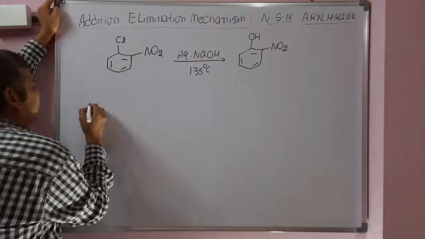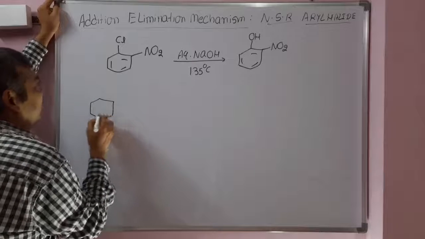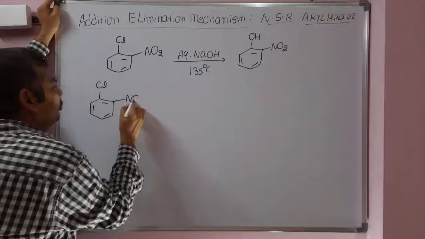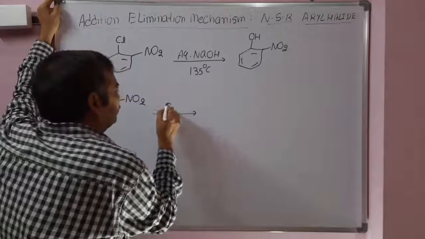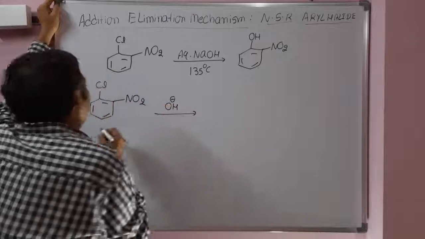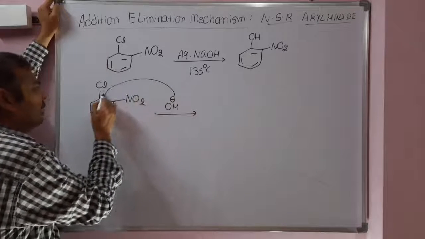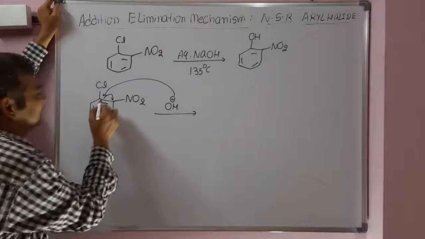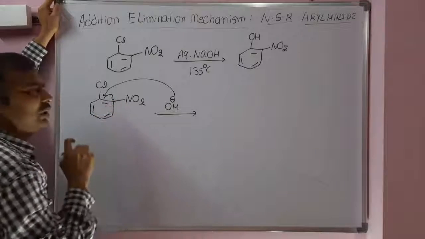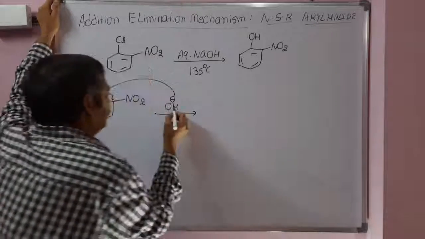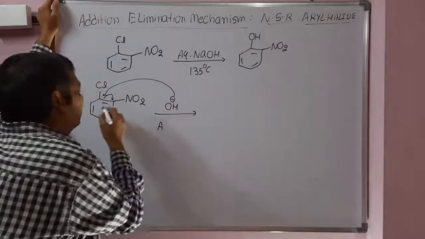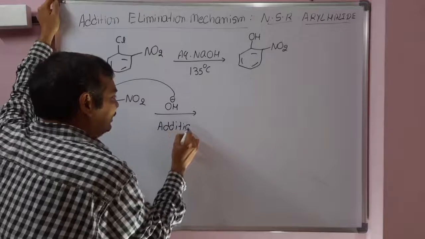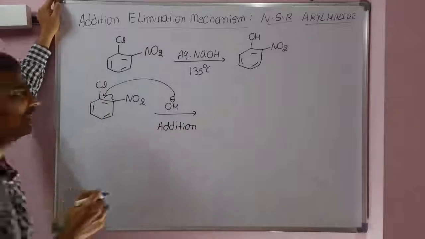So coming to the mechanism, chlorobenzene with a nitro group. Sodium hydroxide means OH minus will attack, right? See, OH minus will attack the carbon bearing chlorine. As a result, this pi bond moves towards nitro. Since OH minus is adding on the carbon of chlorine, the first step is addition. That's why this is addition.